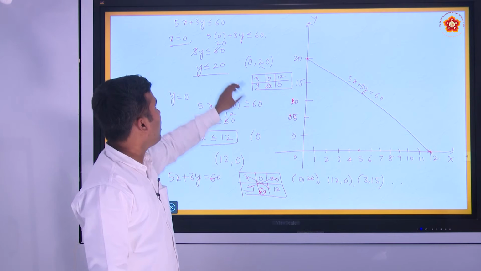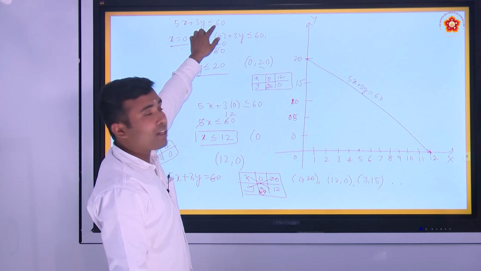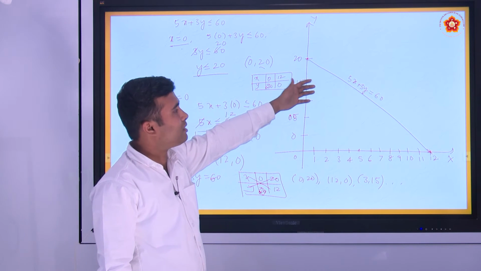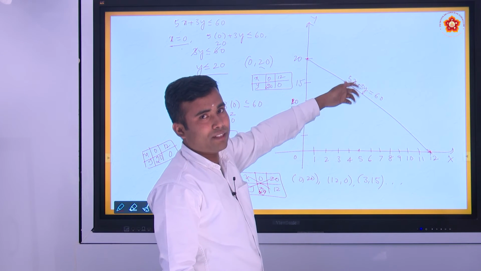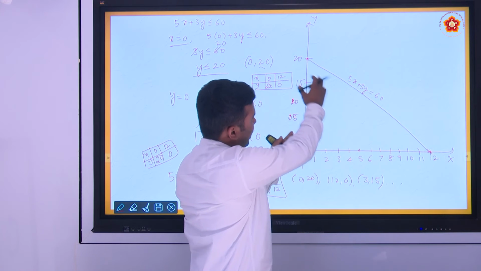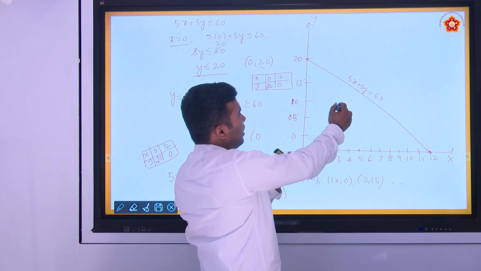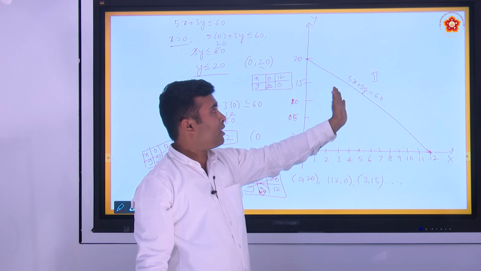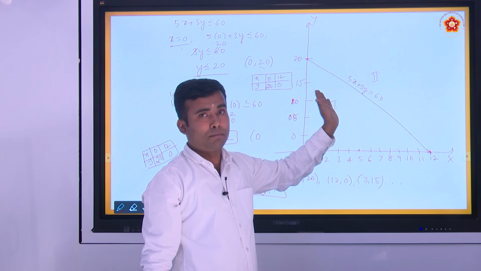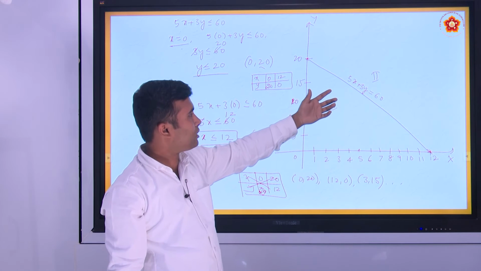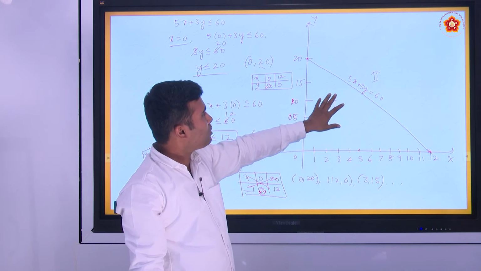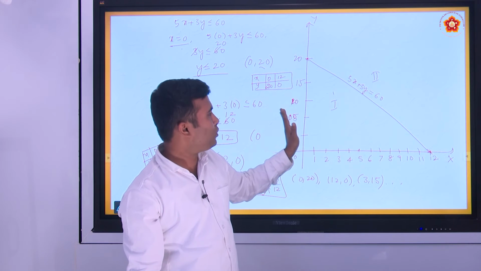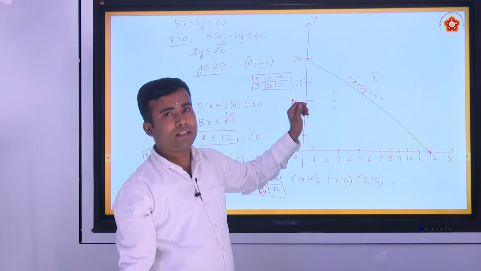Another one is 5x plus 3y less than or equal to 60. So the solution of that inequality lies in a region. See, this line divides the Cartesian plane into two parts, half of the plane, upper plane and lower plane. I will discuss that in the next example. So this equation divides the Cartesian plane into two planes. We call them half planes.